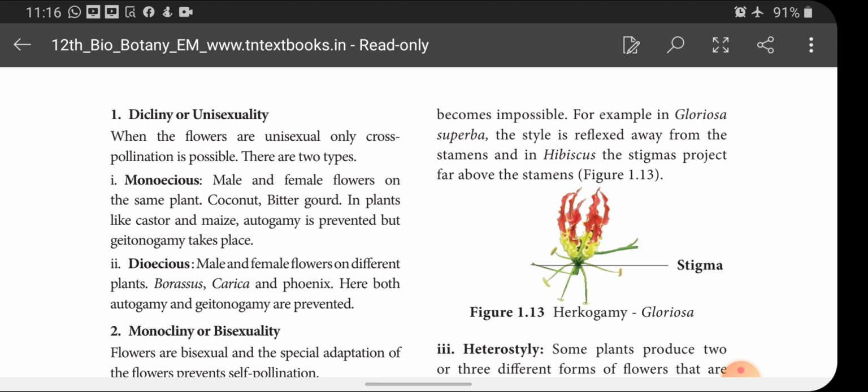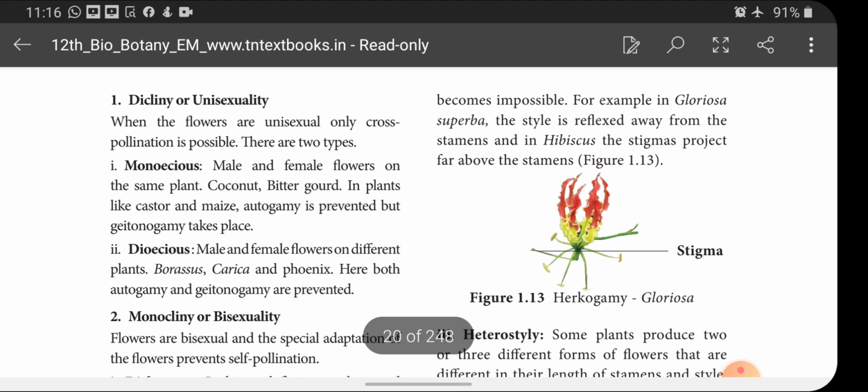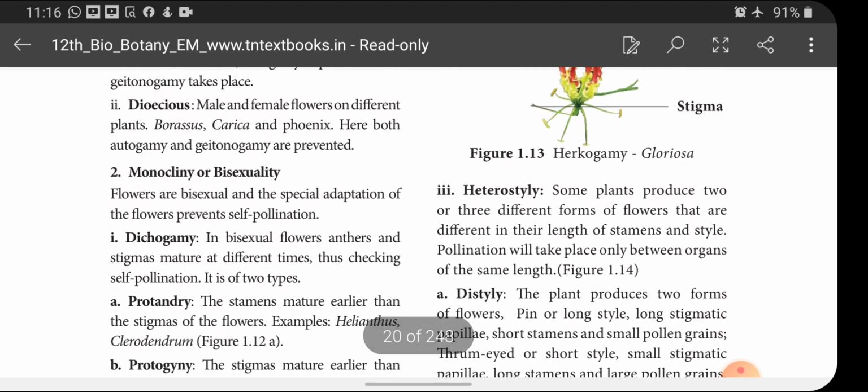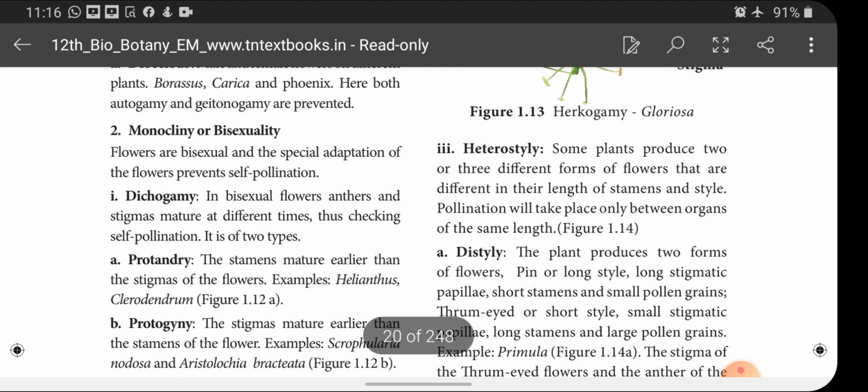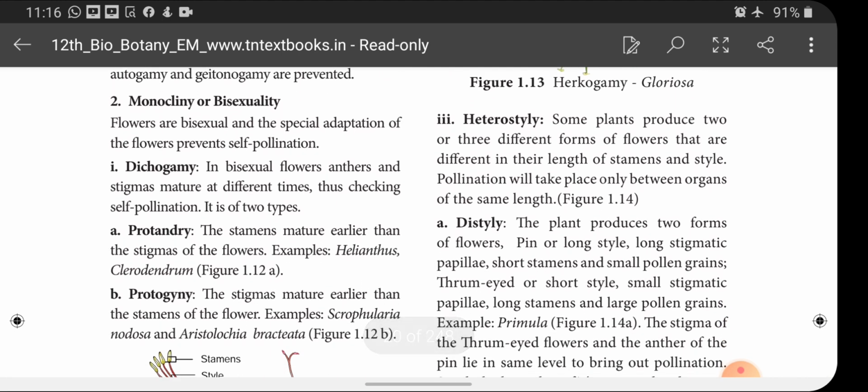And monocliny and bisexual. Here the first one, dichlyny, unisexuality. Here monocliny or bisexuality. Flowers are bisexual and the special adaptation of the flowers prevents self-pollination. Dichogamy. In bisexual flowers, anthers and stigmas mature at different times, thus checking self-pollination.